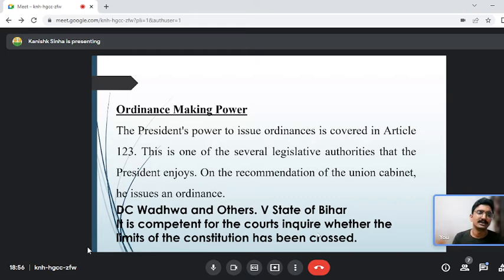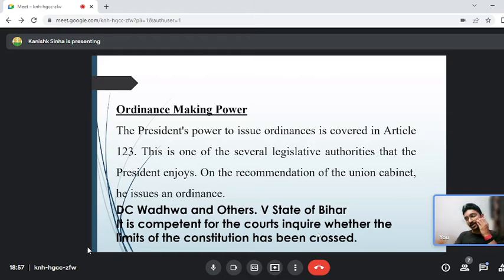What was the need to bring an ordinance for triple talaq? If we take it practically, don't think as a layman or just from a pro-government or against-the-government view. Think as a law student that there was no need of bringing a triple talaq ordinance. Definitely, after 1 month, the house was in session. You could bring a law, you could get it passed.